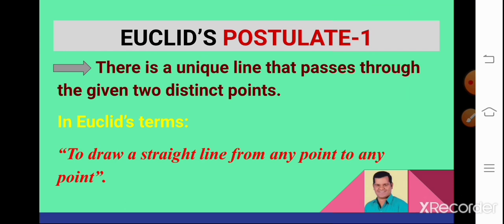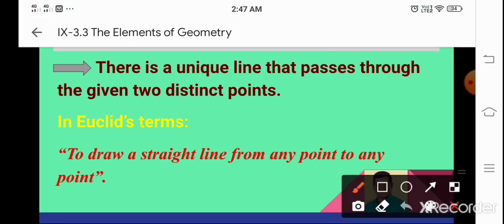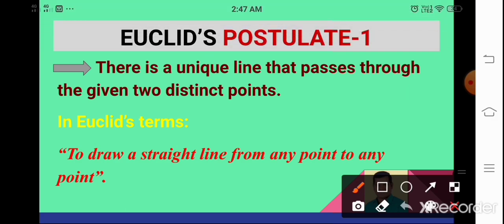Postulate 1: there is a unique line that passes through two given distinct points. In Euclid's terms, to draw a straight line from any point to any point. Suppose we take A and B as two distinct points.